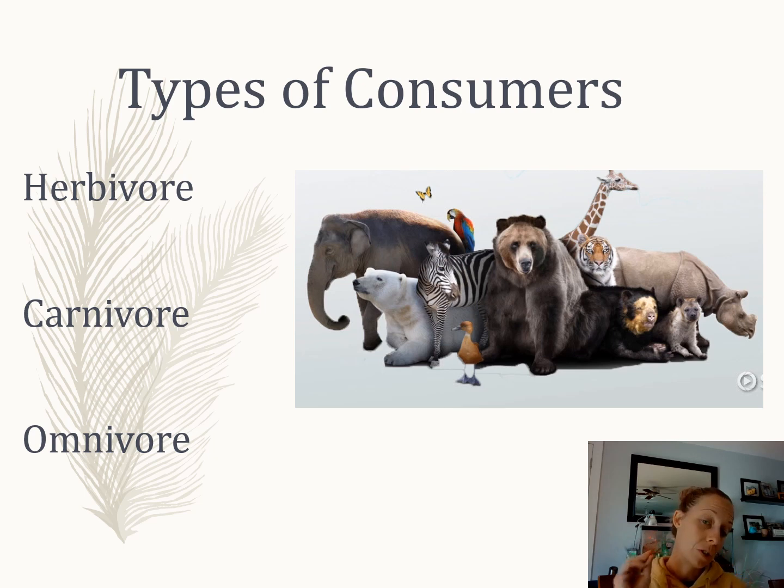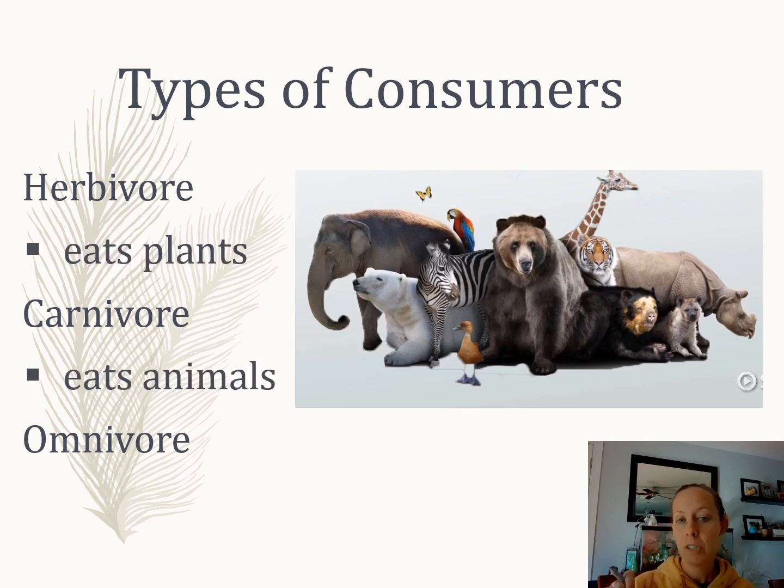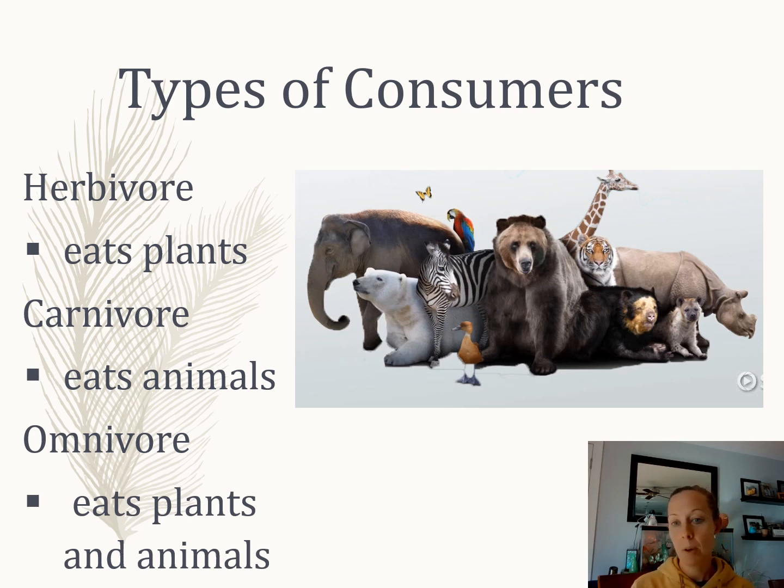When we break consumers out into more detail, we have particular types. We have herbivores, which eat plants, carnivores, which eat animals, and omnivores, which eat both. I'm positive that the last slide is a review, but let's bring all that stuff back into our head.